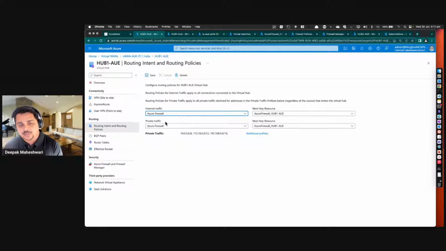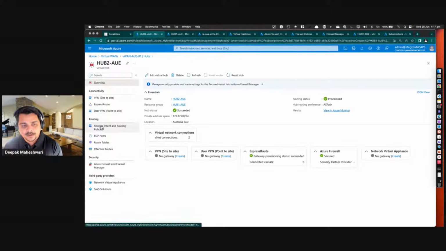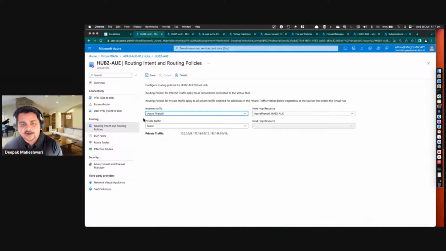And all of my private traffic is also going via the Azure Firewall. Now, as I talked about, this is configurable. So if I look at hub 2, I have a different configuration. So I have represented my hub 2 as my dev and test environment, and maybe I don't want each and every traffic routed via the firewall.